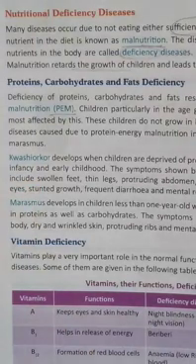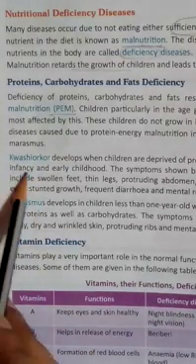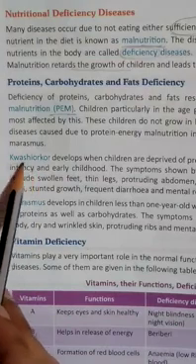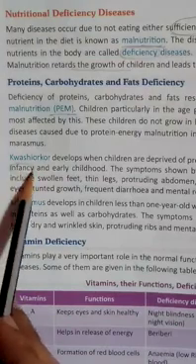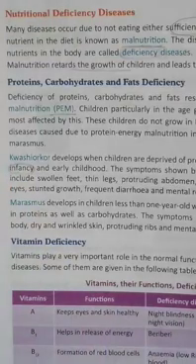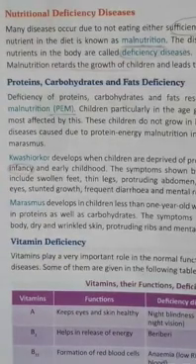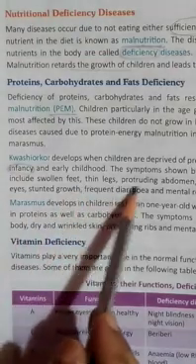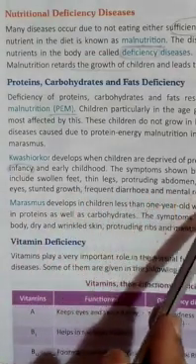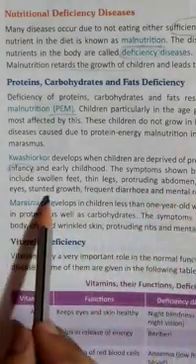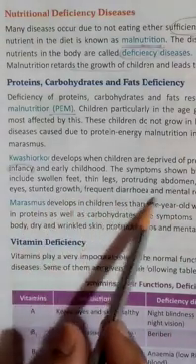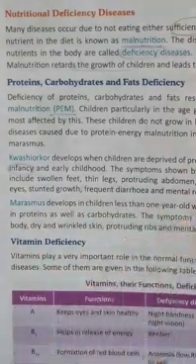I hope you know the meaning of infant or infancy. When a child is born, or a 1 month old baby, 2 month old baby, they are all counted as infants. The symptoms of kwashiorkor are swollen feet, thin legs, protruding abdomen, thinning hair, bulging eyes, stunted growth, frequent diarrhea, and mental retardation.